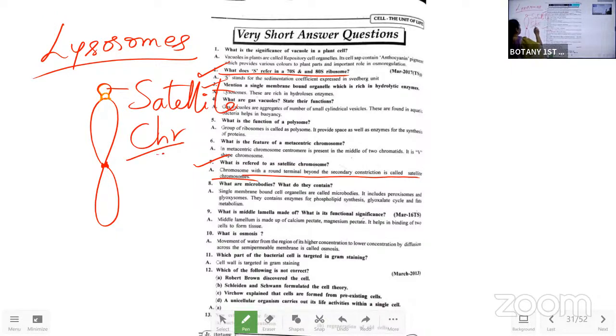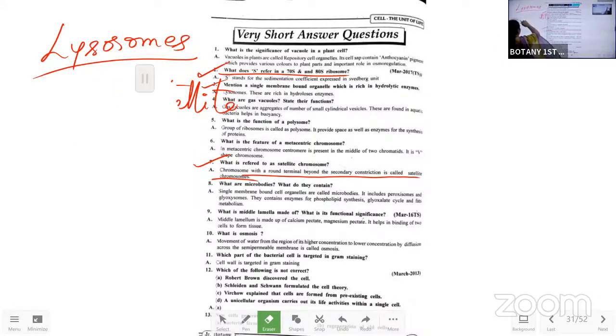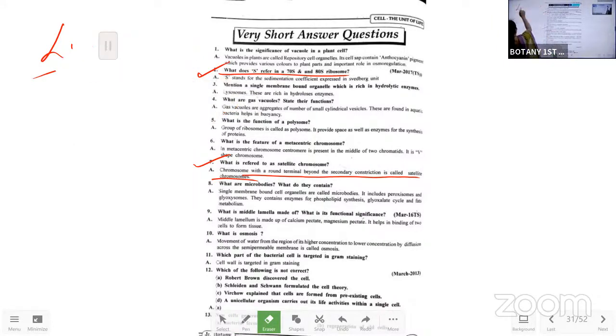Now here for the chromosome, I have written the abbreviation, not the full form. But you need to write the full form in the exams. You should not end up like this, right? The secondary constriction makes the satellite chromosome, which is a small part present at one end of the chromosome. Only at one end. Okay.